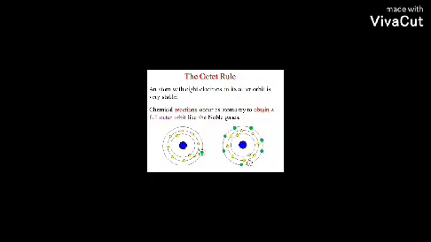Atomic octet rule. All atoms want stability. All atoms want to have 8 electrons in the last orbit, but helium and hydrogen want to have 2 electrons in the last orbit. Well, we have 3 conditions. First condition is throwing. If an atom has 1 or 2 or 3 electrons in the last orbit and it has 8 electrons in the one before, the atom throws away the electrons in the last orbit. When it does that, it gains a positive charge and is attracted to another atom which has a negative charge, or maybe this atom shares its electrons with another atom and forms a chemical bond.